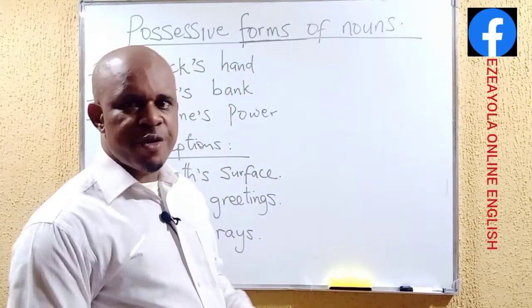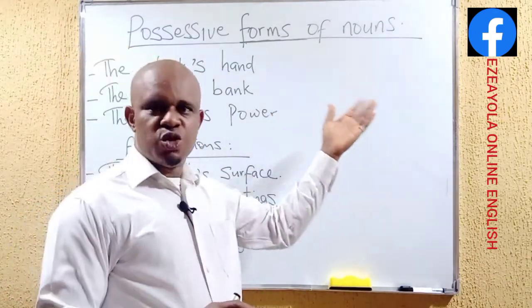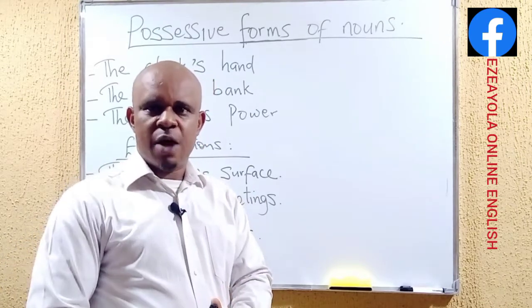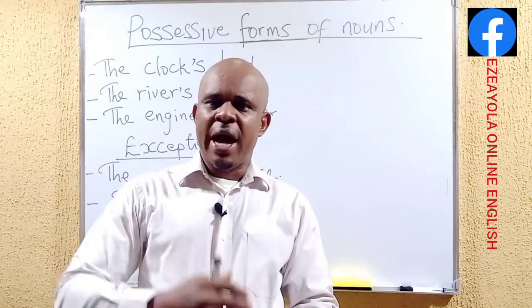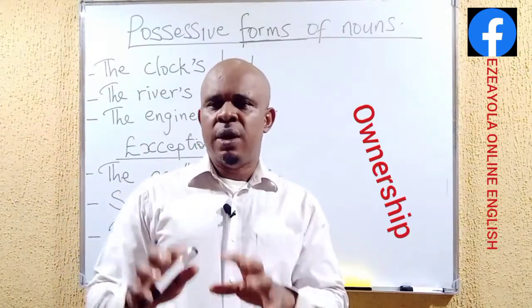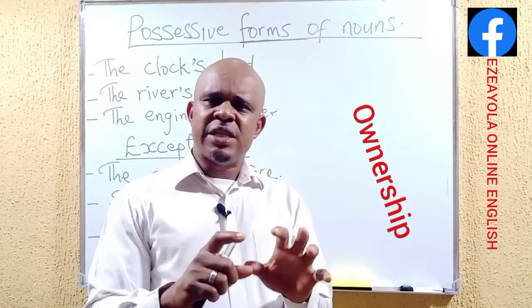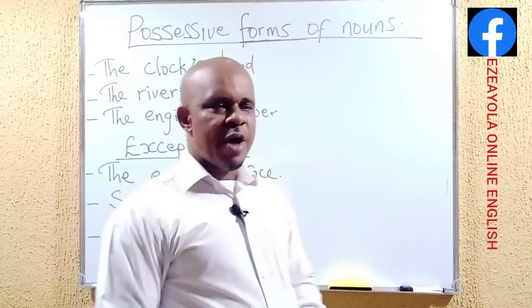But in this tutorial, we are going to limit our teaching to the aspects of the possessive forms of the nouns. When we talk about possessive form, we are referring to ownership. The possessive, that is the ownership aspects of the nouns. All right.